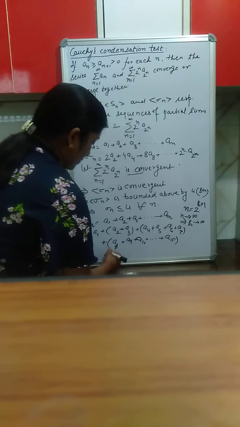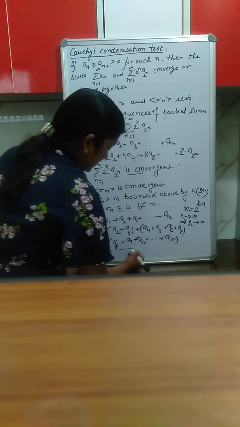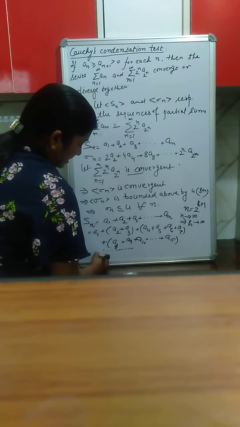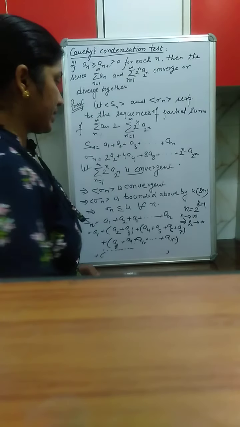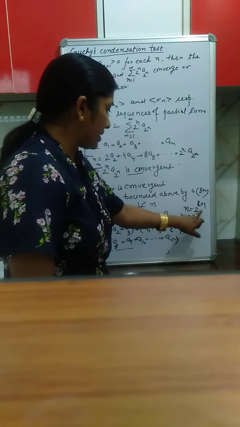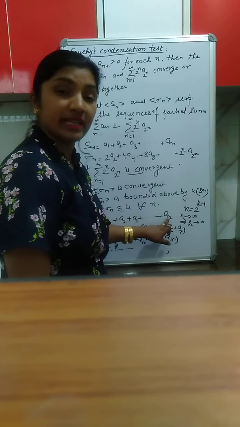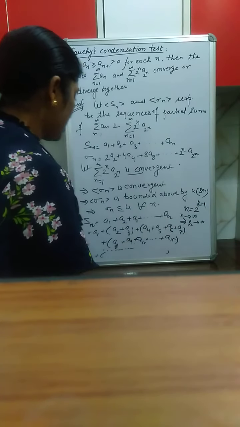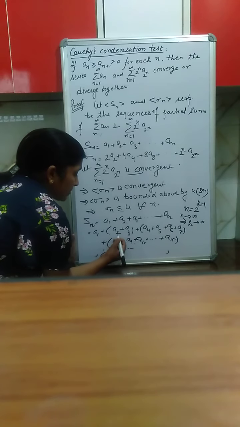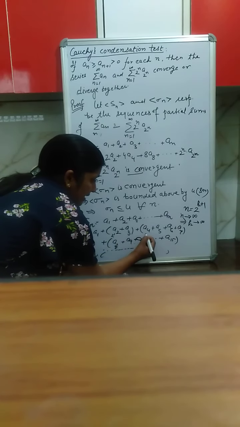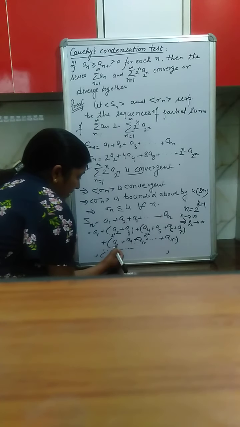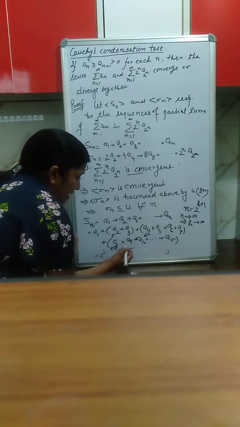Okay. Now we continue like this. Let us see what will come as the first term and the last term of the last group. As the last term is 2 raised to the power k plus 1, since the first group starts from 2 raised to the power 1, the next is 2 raised to the power 2, then 2 raised to the power 3.